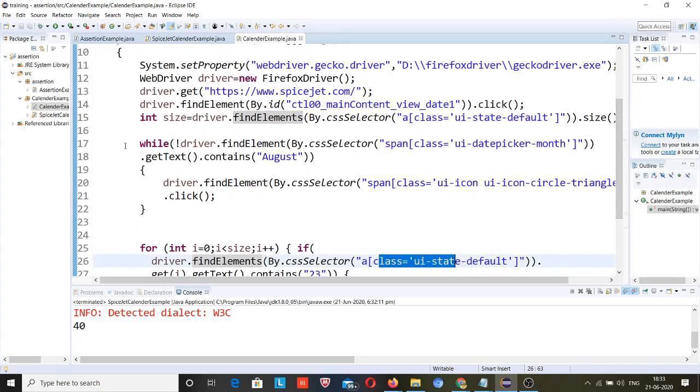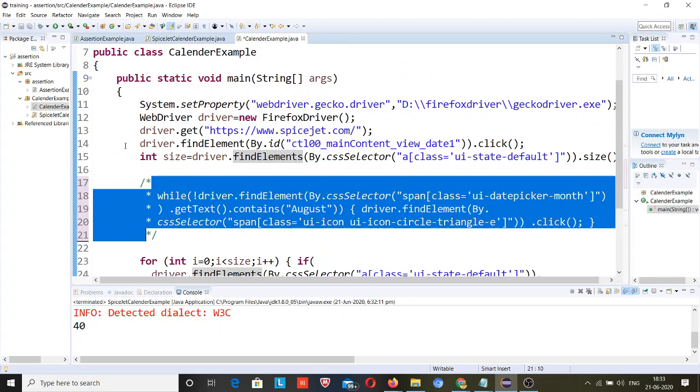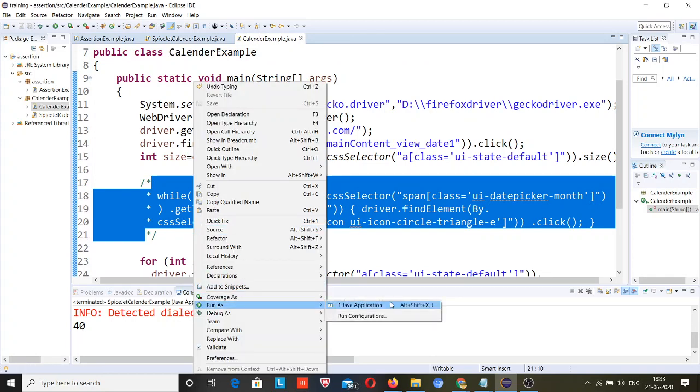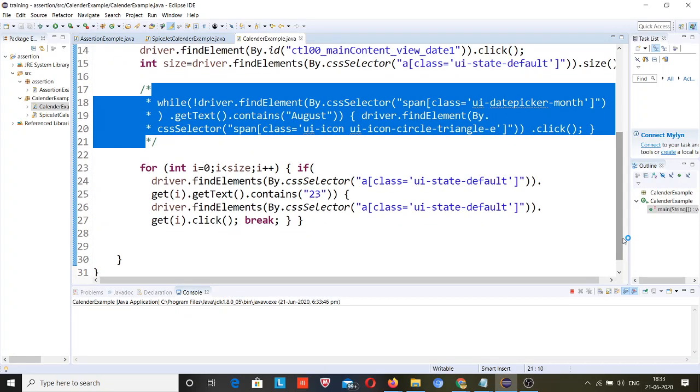I will comment out this code. Okay, and the same code is here, so there may be some problem. I will compare my codes for that. It should run fine, I hope.